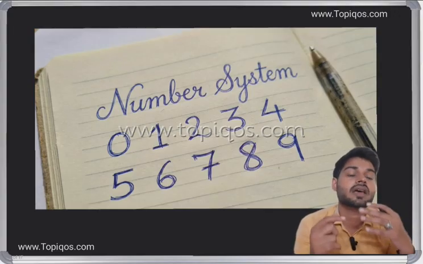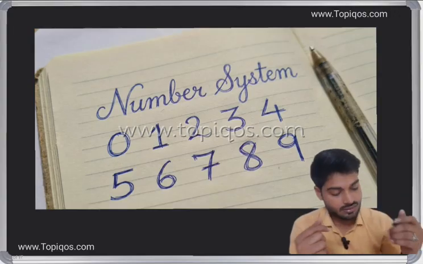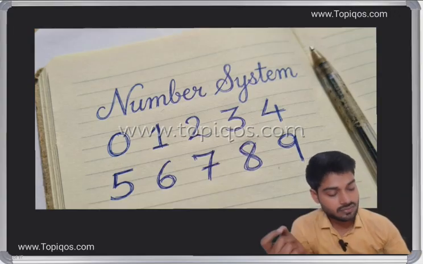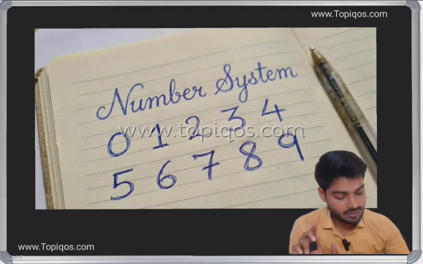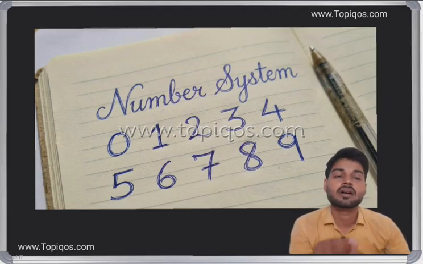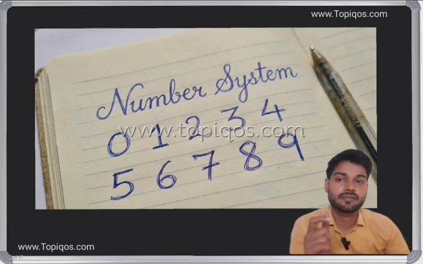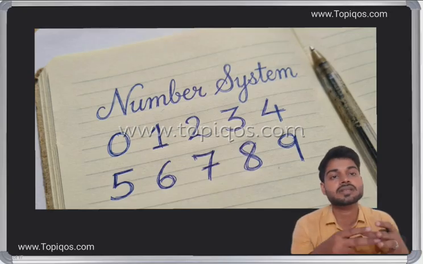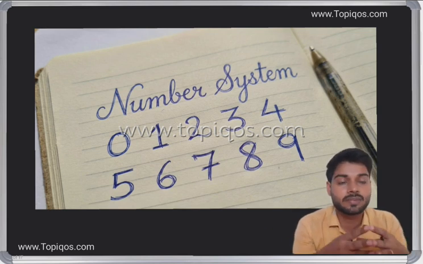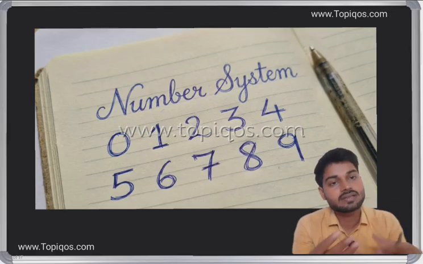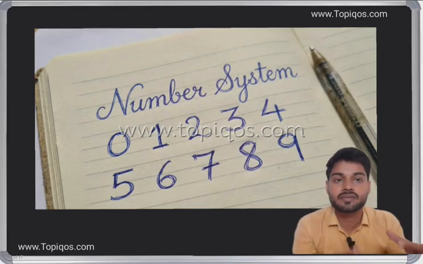Before starting, I will make you aware of some basic concepts related to number system, then we'll solve some questions. First we'll cover the concept, then some basic questions, then I'll categorize how questions have been asked in recent trends in previous UPSC papers.